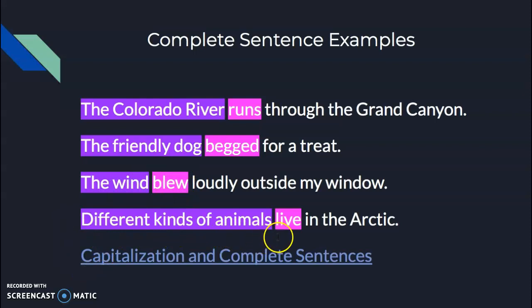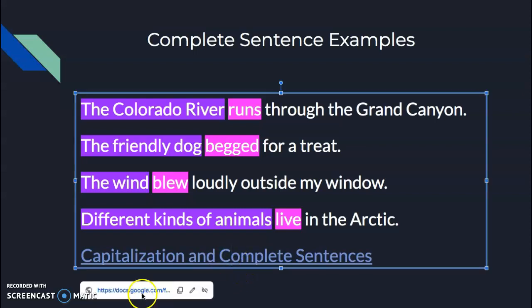Different kinds of animals live in the Arctic. The complete subject is different kinds of animals, and our verb is live. What you're going to be doing, the activity you're going to do, is on a Google form, okay? And I'm going to show it to you now. You're going to be doing two different tasks,